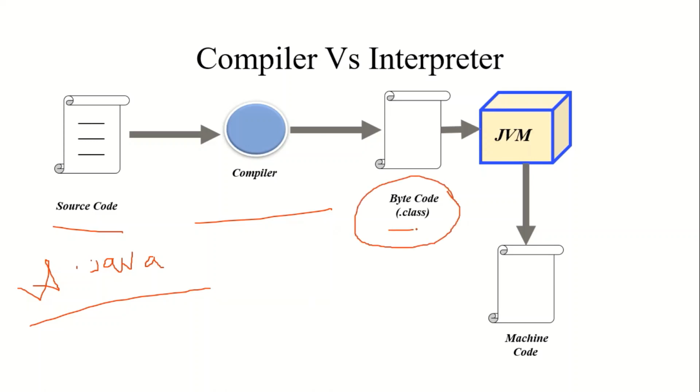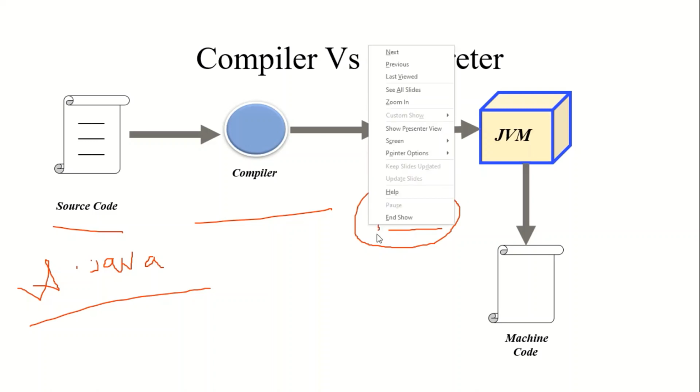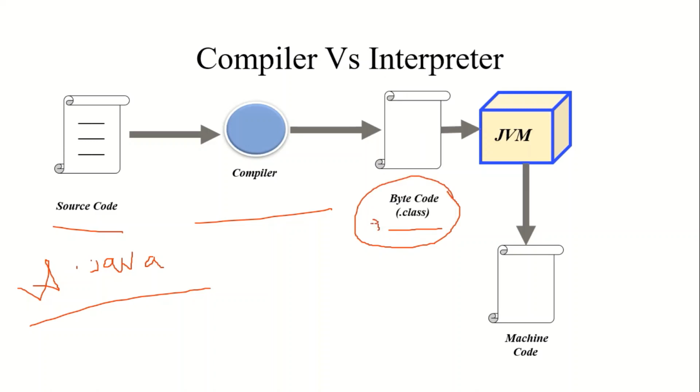And the extension of this bytecode is .class. But the name of this file should be same as the source code name. Therefore, it will be a.class file. So after bytecode is generated, then Java virtual machine is responsible for interpreting this bytecode into a machine code.